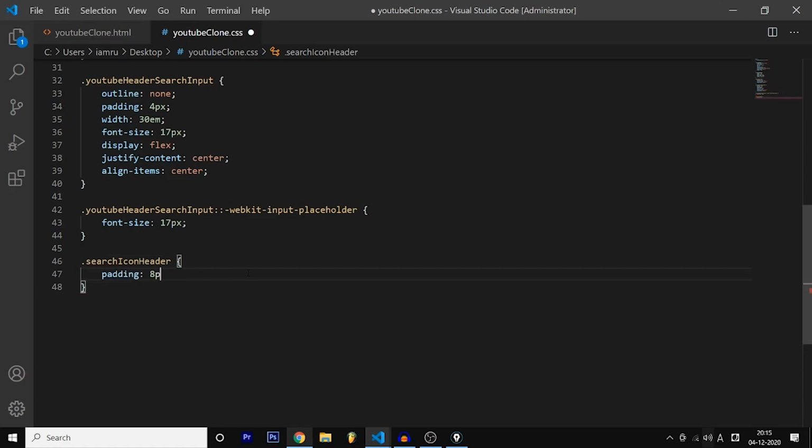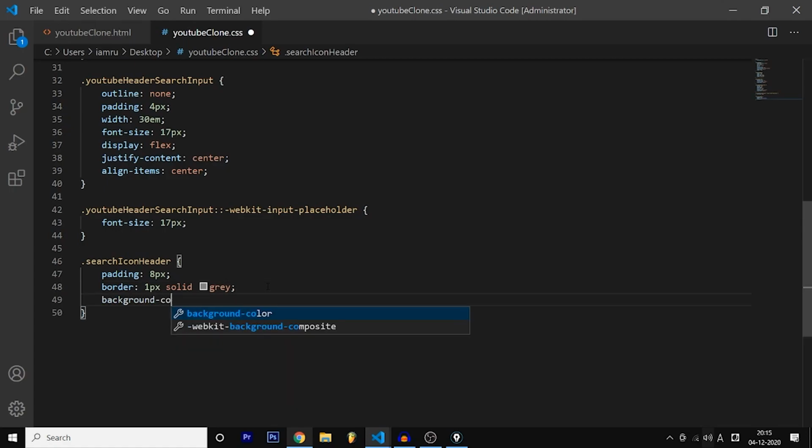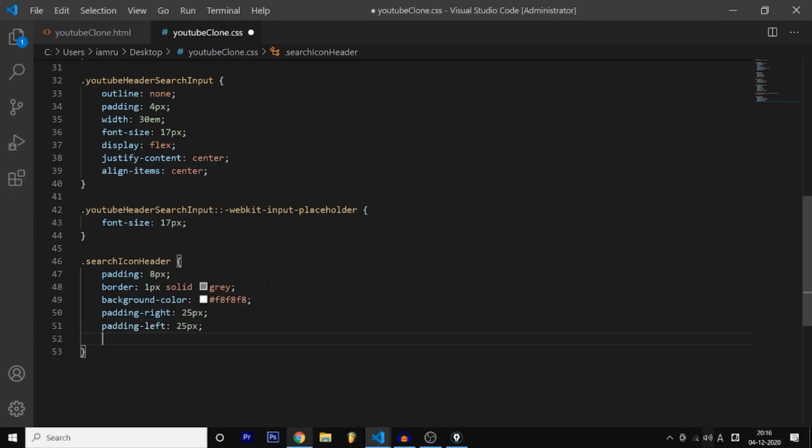Padding of 8 pixels, which is the inner space. I told you what padding is. And after that, let's give it a border. The border, you know it, it's simple English: solid gray. After that, we have the background color. I selected this background color from YouTube, F8, which is a hex code, as you know. And we have padding right, which is 25 pixels, which will increase the distance on the right side. And there is padding left, which will increase the distance on the left side, and outline none.